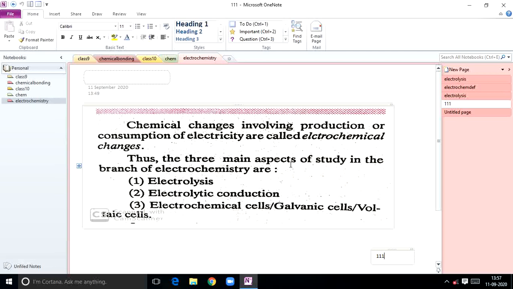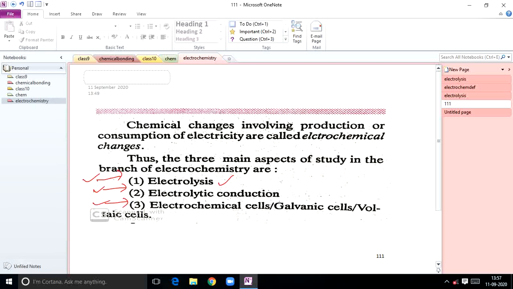the branch of electrochemistry. Students, this chapter we are going to learn basing on three important fundamental headings. One is we are going to study in detail regarding electrolysis. So this total chapter is divided into three big subtopics. One is electrolysis, and the other one is electrolytic conduction. Under this heading we are going to study the second subtopic, and the third subtopic is electrochemical cells or galvanic cells or voltaic cells. So under these three headings we are going to complete the chapter.